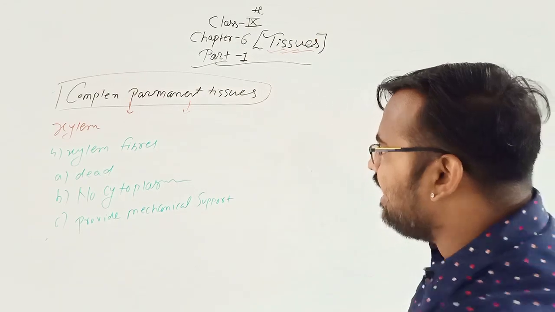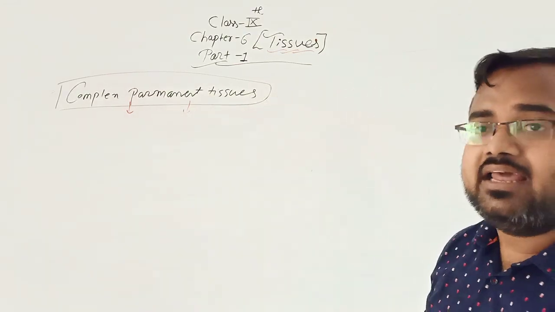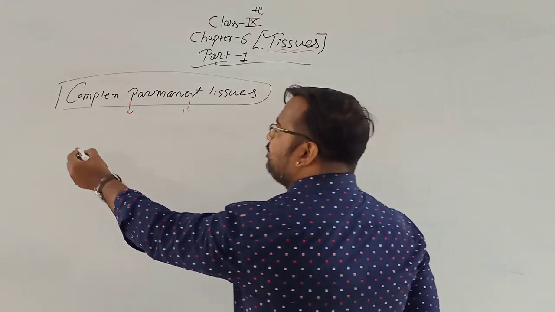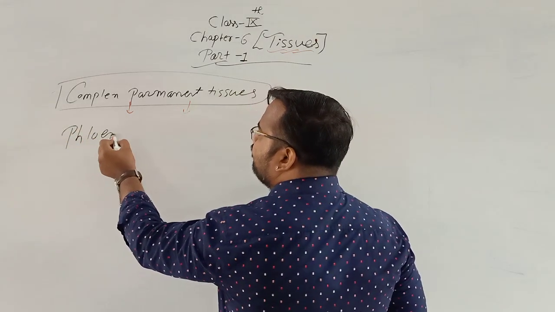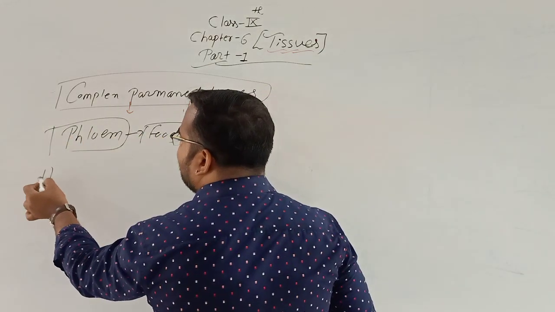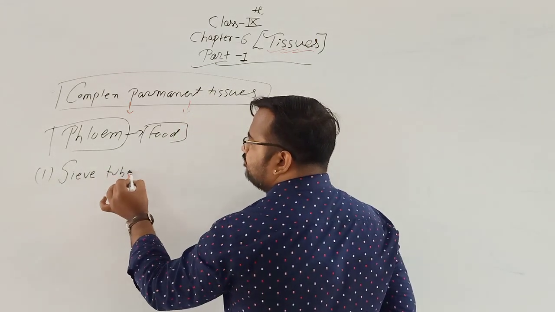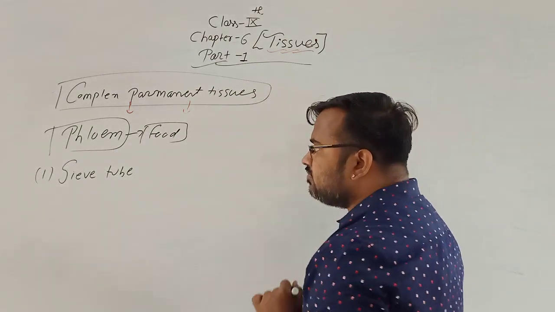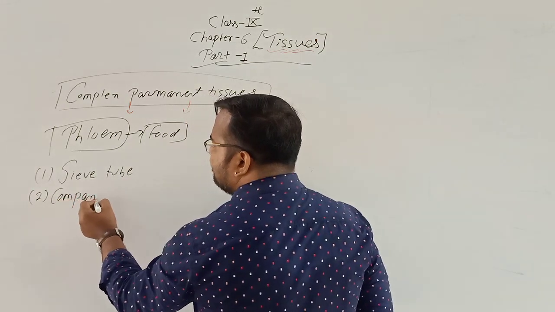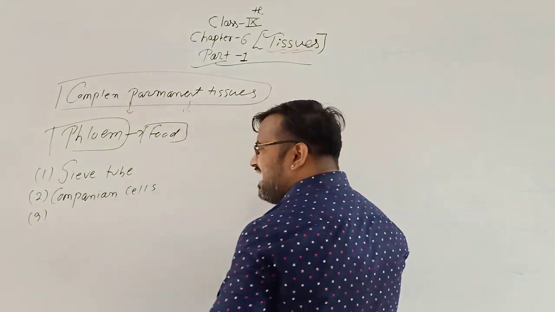These four parts are present in xylem, and now we'll see the case of phloem. Remember this: xylem performs the function of transportation of water and minerals, and phloem is for the transportation of food. Now phloem is also having four parts. The first part is sieve tube. Second part is companion cells.